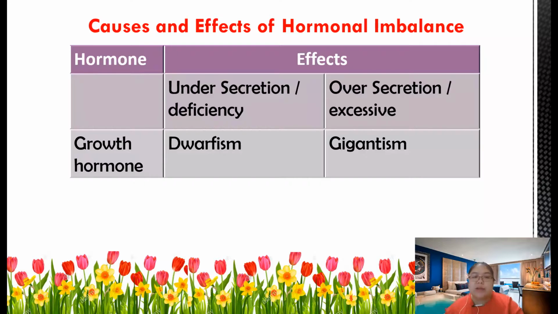Okay, first one is the growth hormone. Remember GH. If under secretion, meaning you have less, what happens? Dwarfism. If you have over, we call it gigantism. We see what dwarfism is and what gigantism is.